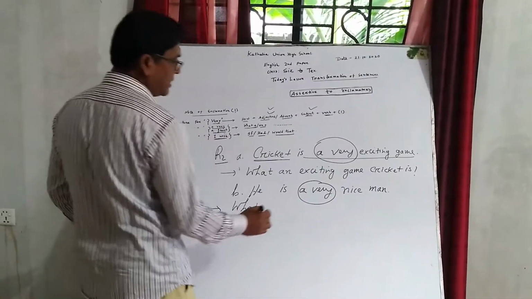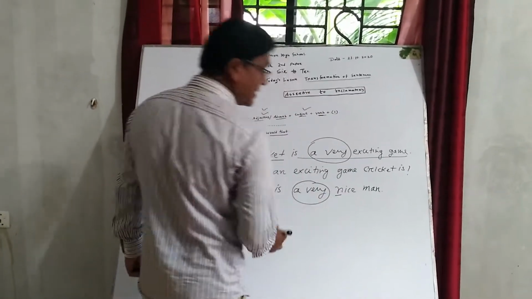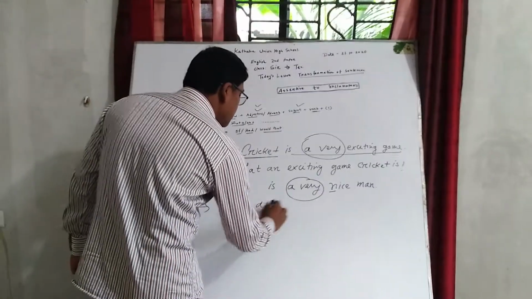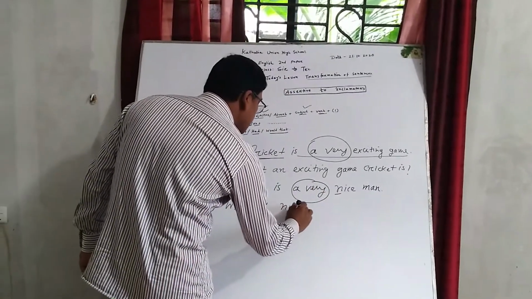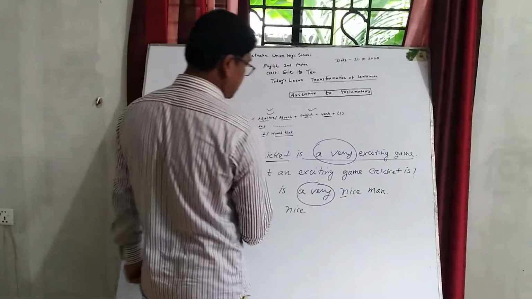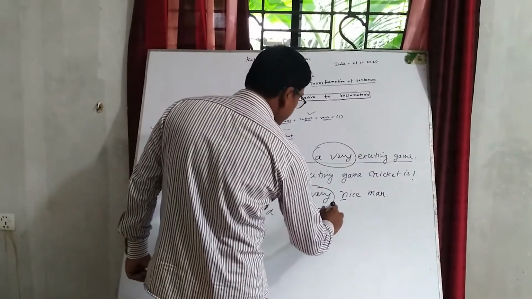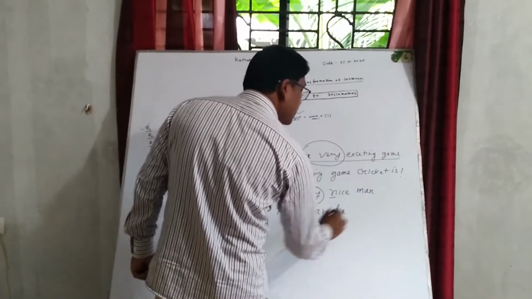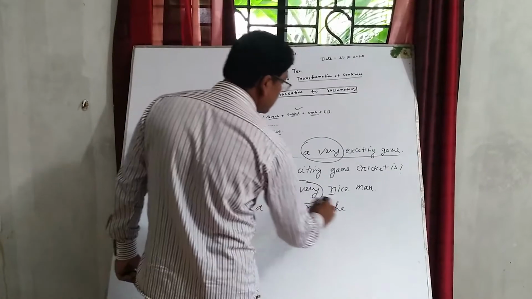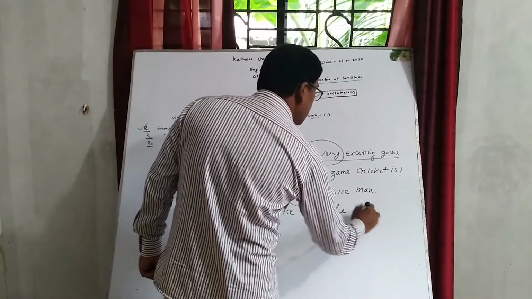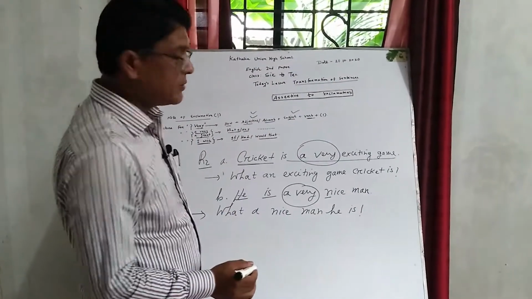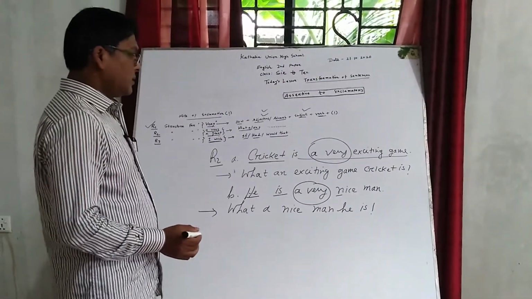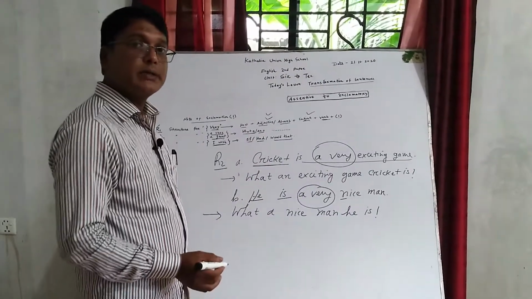Here nice begins with a consonant, so we write a. Then adjective nice, then man, subject he, then verb is: What a nice man he is! At the end of the statement I put a note of exclamation. I hope you can understand this kind of rule.